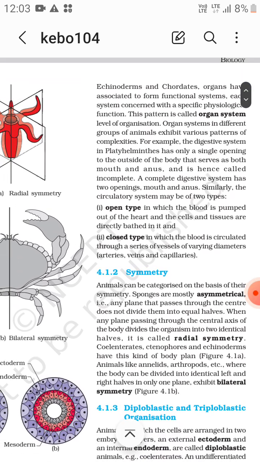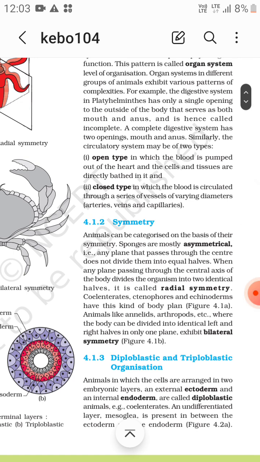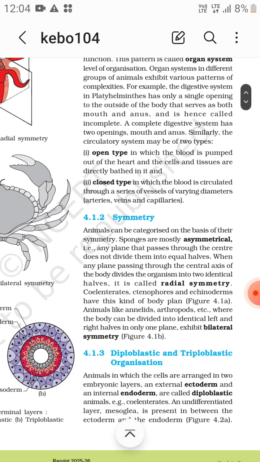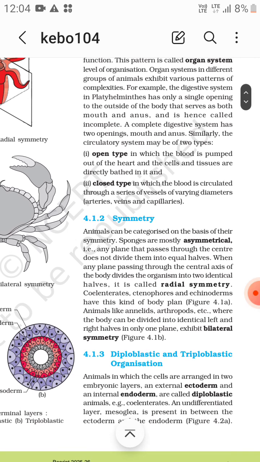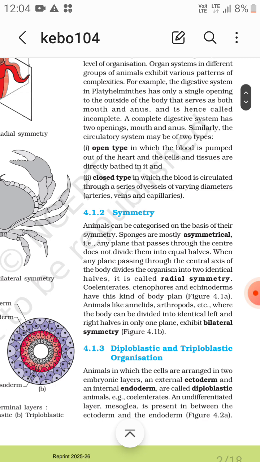Now symmetry. What are the symmetries? It is radial symmetry, asymmetrical, or bilateral symmetry. In asymmetrical, examples are sponges. Sponges are mostly asymmetrical. Any plane that passes through the center does not divide them into equal halves. None of the planes can divide them. So that is asymmetrical, that is no symmetry at all.